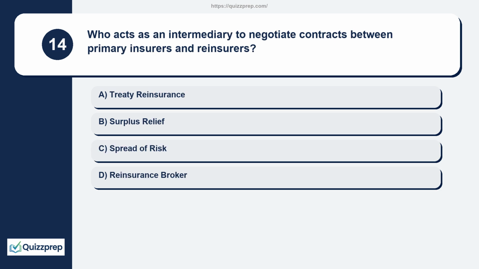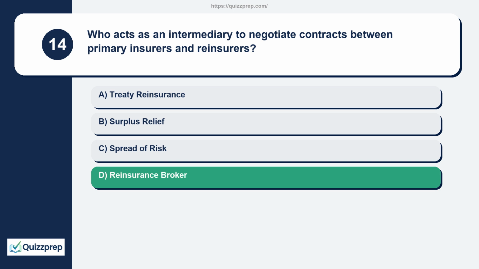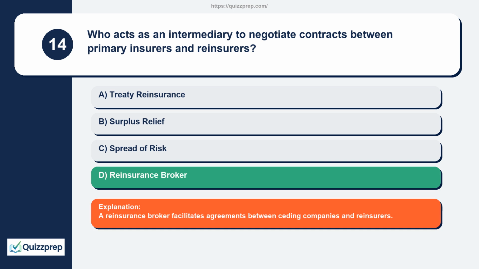Question 14. Who acts as an intermediary to negotiate contracts between primary insurers and reinsurers? Treaty reinsurance, surplus relief, spread of risk, reinsurance broker. A reinsurance broker facilitates agreements between ceding companies and reinsurers.